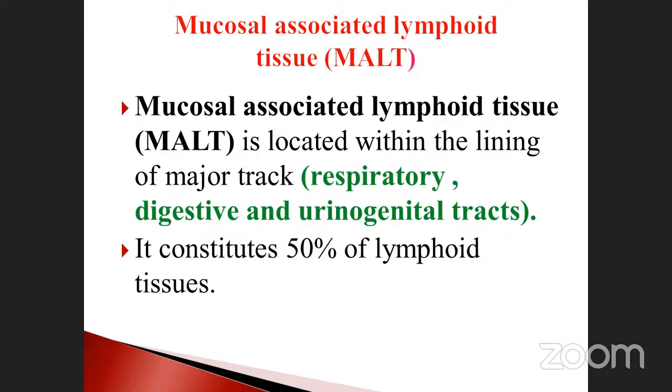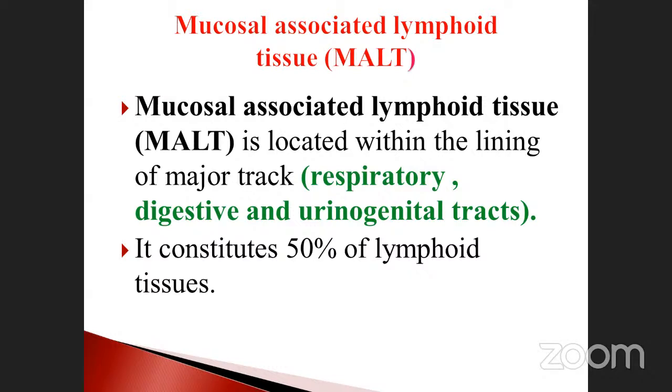The respiratory tract also has the digestive tract and the urinogenital tract. Already we discussed, these all have MALT. MALT is nothing but the lymphoid tissues that fight against many diseases with the mucous membrane. It constitutes 50% of the lymphoid tissues in this category.